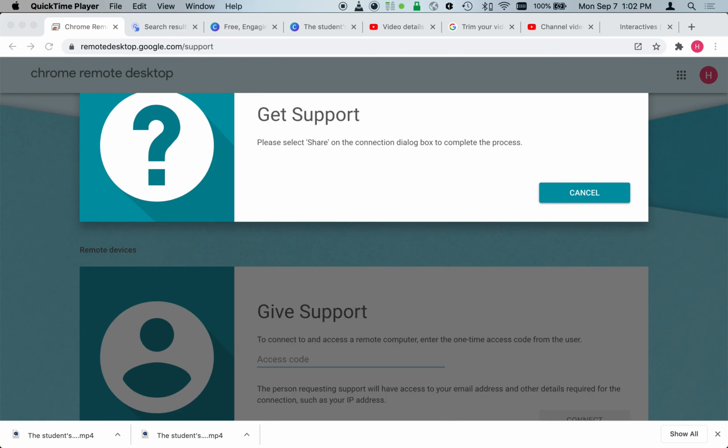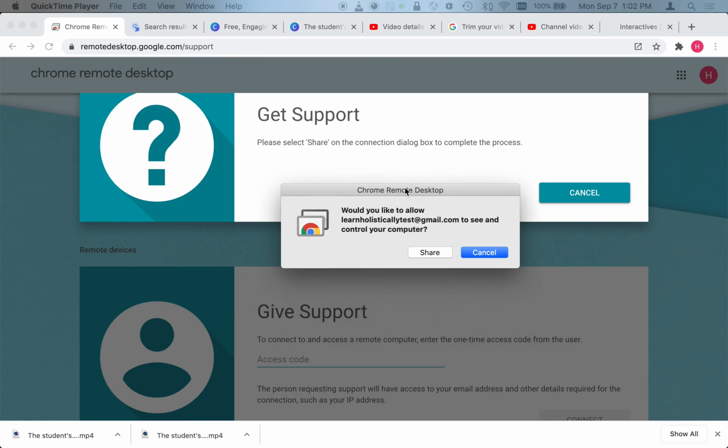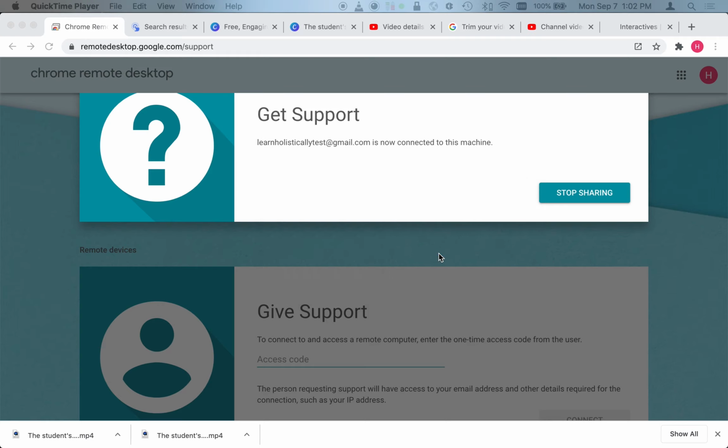Once your student enters the code and hits connect, you as the host will see a pop-up asking whether you want to share control of your computer. When you hit share, that will enable access for the student to see your screen and also have mouse control. You as the host should see a little pop-up that says you're currently sharing with so-and-so. It has a stop sharing button. Remember, like I said earlier, if you hit stop sharing, that will invalidate that code, and you have to generate a new code and share it in order for them to take control again.